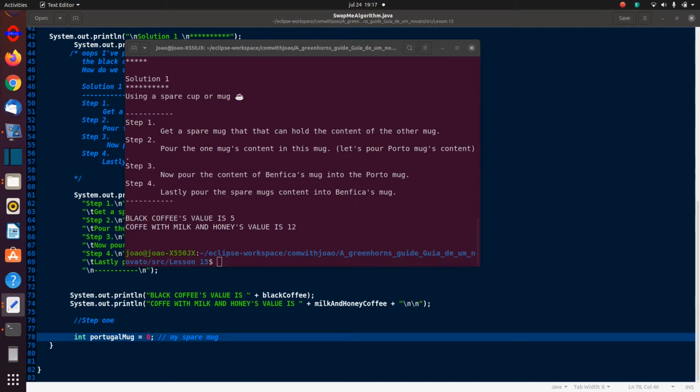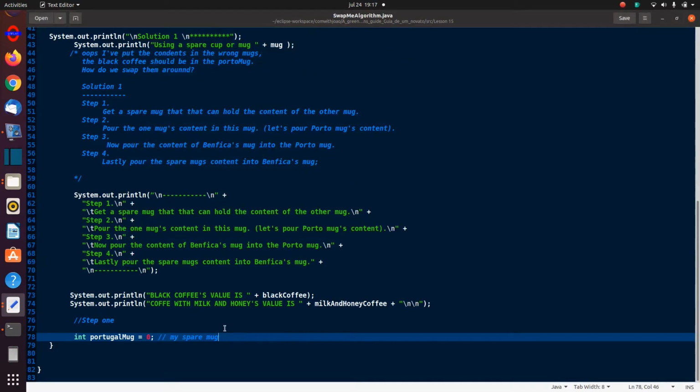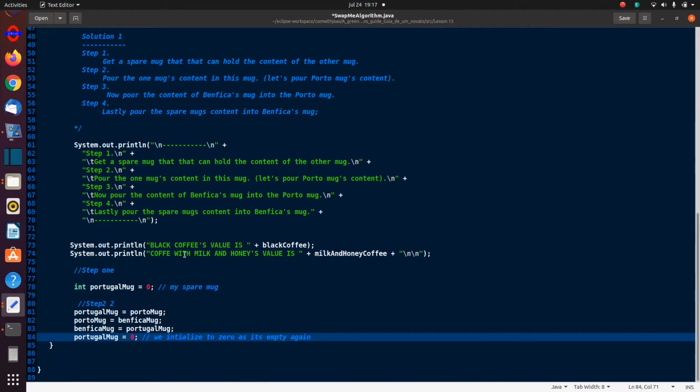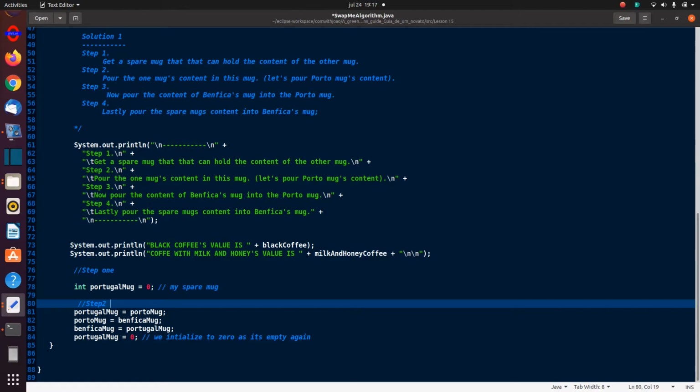So what was step 2? So let's look at step 2. And yeah, step 2, the Portugal mug. I pour the contents of the Porto mug into the Portugal mug, which is the spare mug.